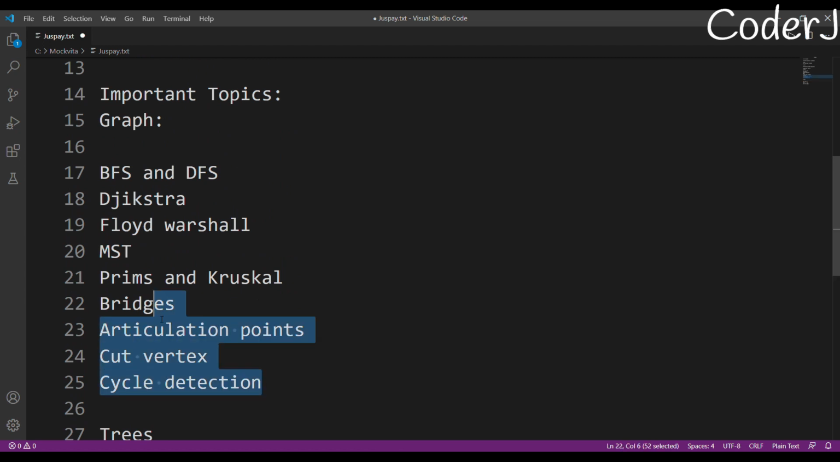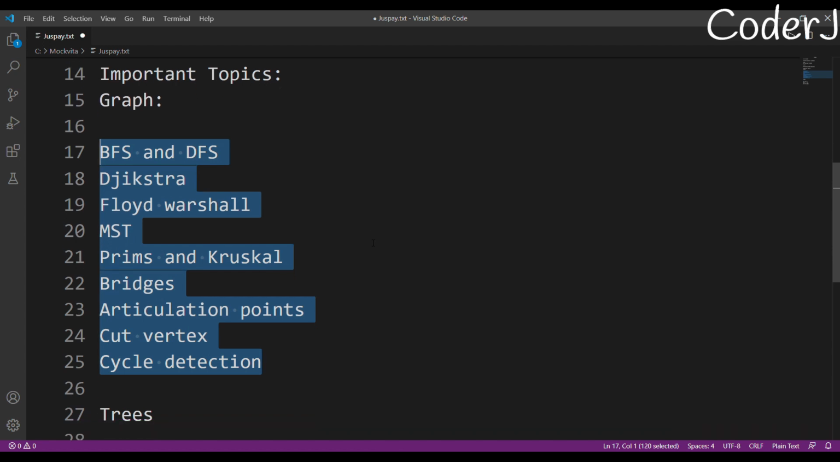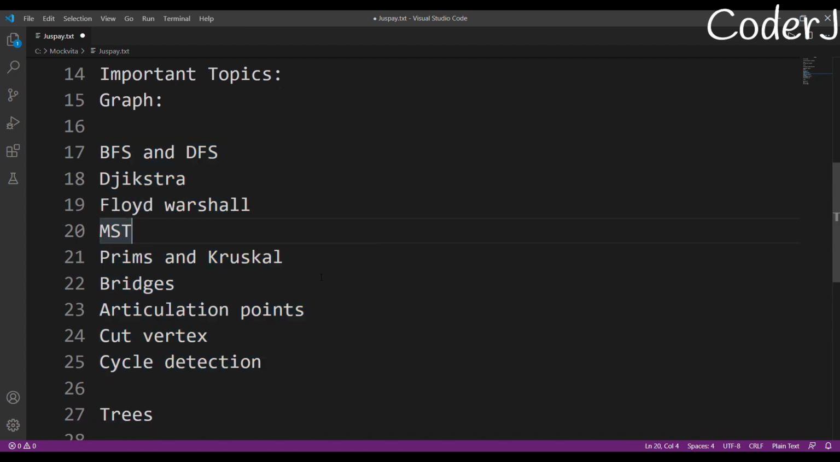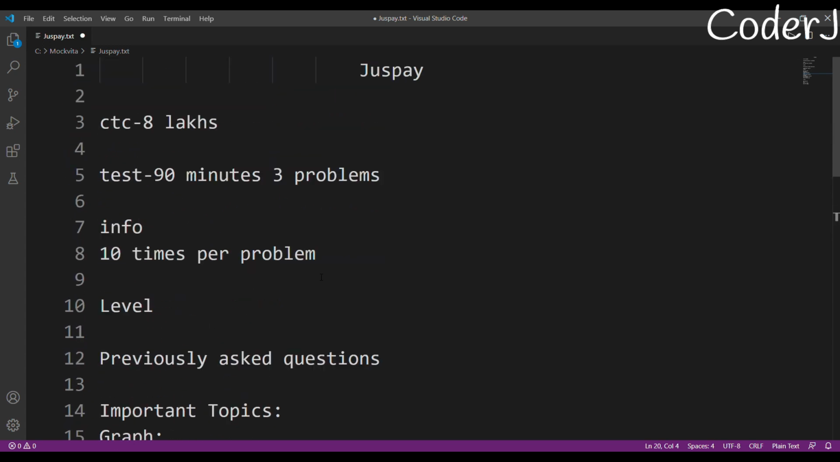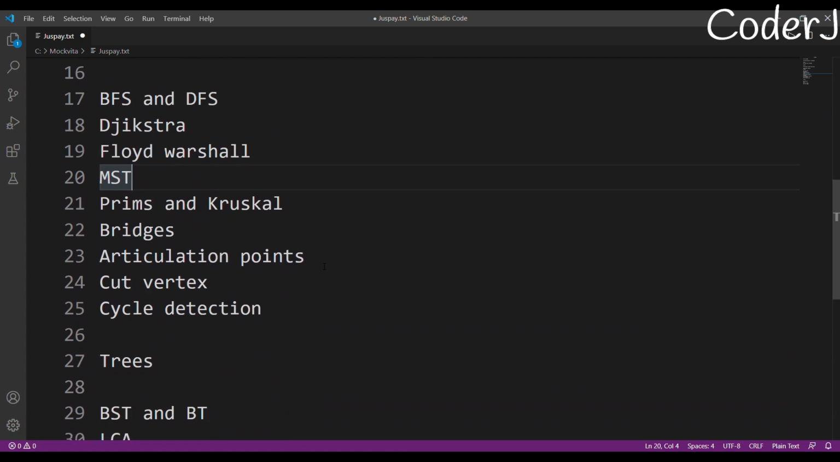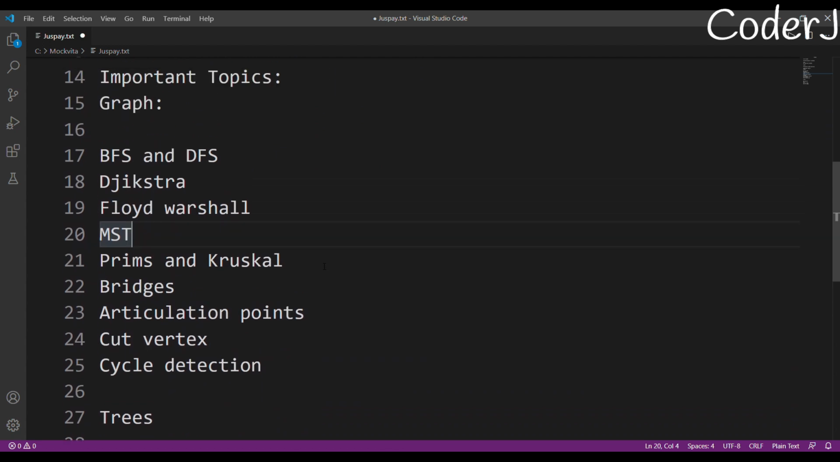So just keep aware of these points and revise them if you already know this. But if you don't, then just go for it. And these are available on many sites. Just study them. Okay. So I think if you are able to successfully study all these topics, you will be able to clear JSP.